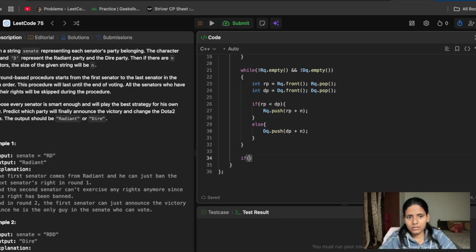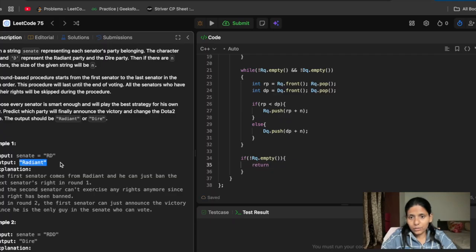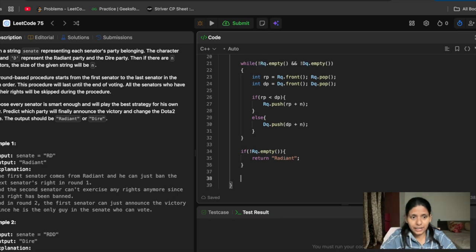And at the end, what we will check is whoever is left, the last one will be there, right? If RQ isn't empty, it means Radiant wins, that Radiant killed all the Dires and now he wins, so we return Radiant. And if DQ isn't empty, then we return Dire.